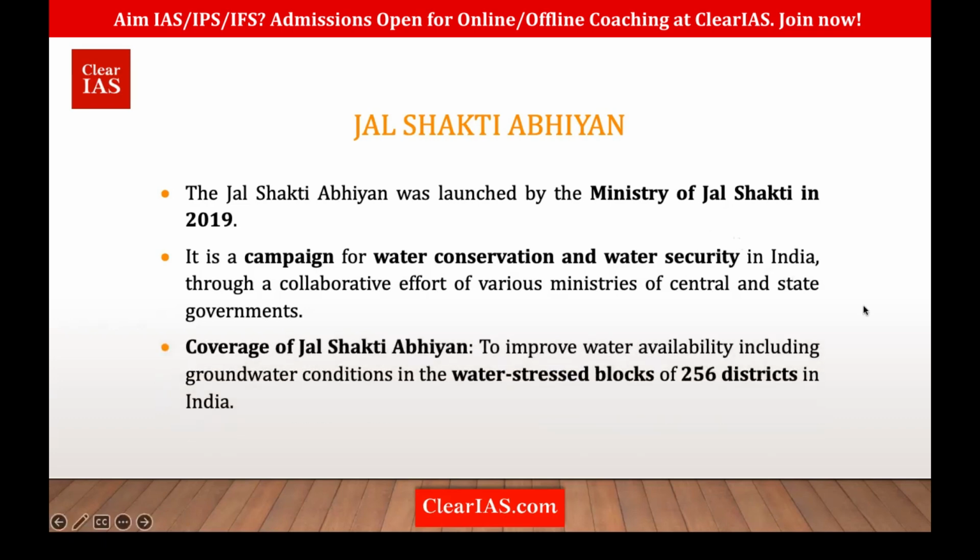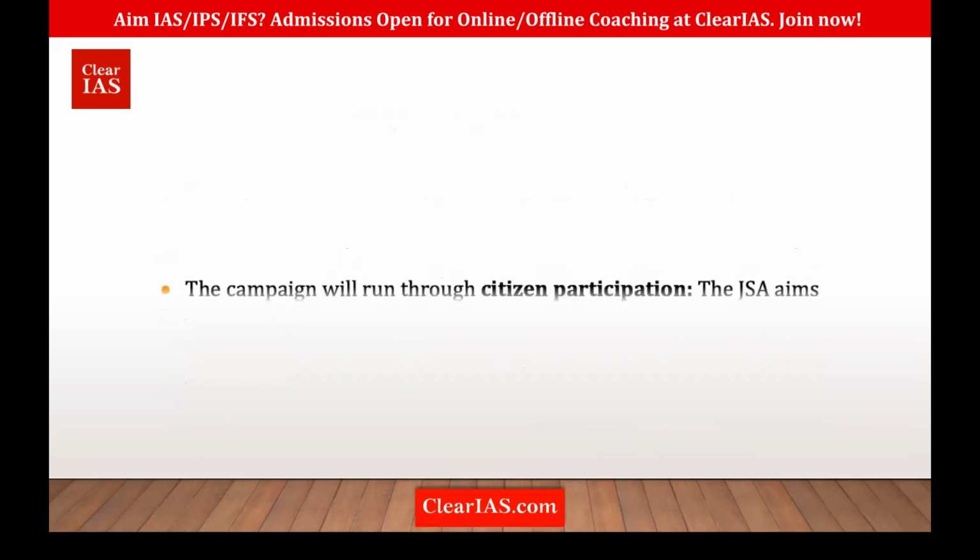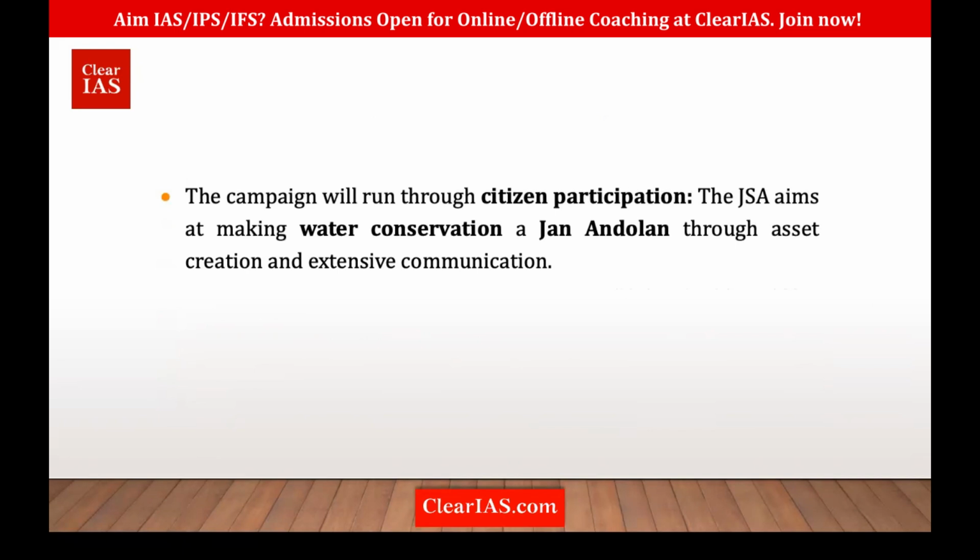It actually tries to ensure water security and availability of groundwater in 256 water stress blocks, in 256 districts. Okay. Water stress blocks of 256 districts. That is the coverage of Jal Shakti Abhiyan. Okay, remember it's under the Ministry of Jal Shakti. Okay, and they are trying to do what? A participatory approach. Most of the schemes launched nowadays have a participatory approach, because the government knows now that only if the people are involved can the objectives of the initiatives be successful.